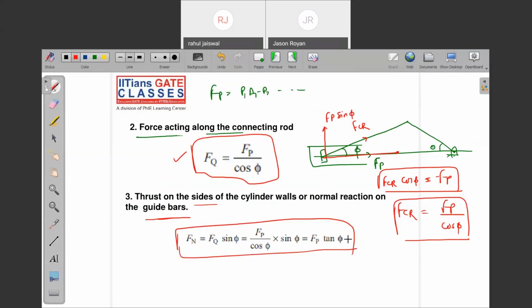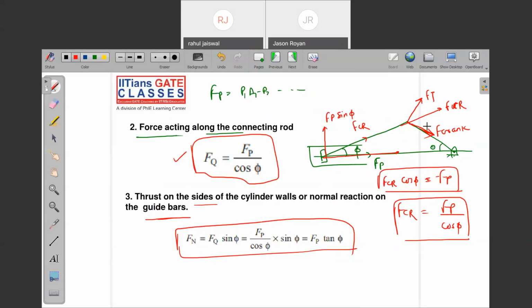Simply remember this diagram. Further, I am making this diagram for calculating turning moment, and this is the connecting rod force. This is the connecting rod force, and this is making an angle. Let's say this is the force acting on the crank.